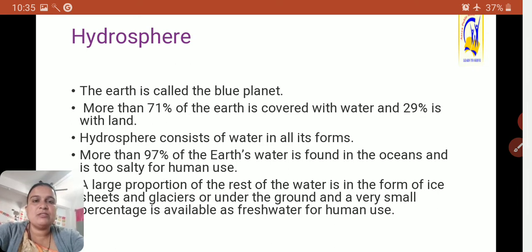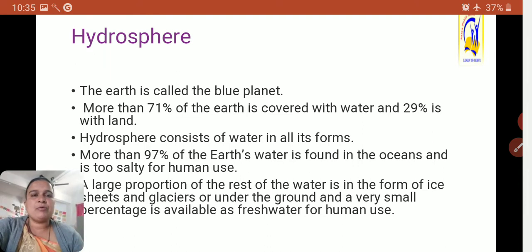See my dear students, among the 3% of water, a large proportion is in the form of ice, some of the water is underground, as well as a very small percentage is available in the form of rivers and lakes, means directly for human use. Only a little percent of the water is available on the planet earth.